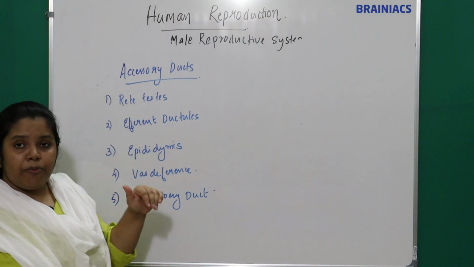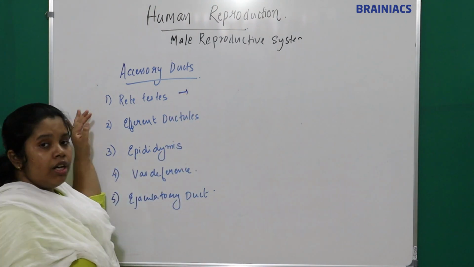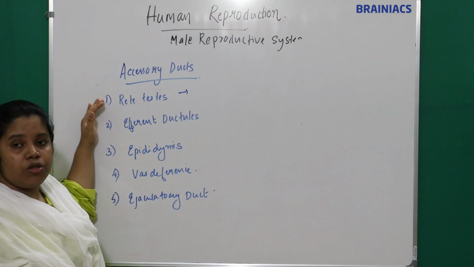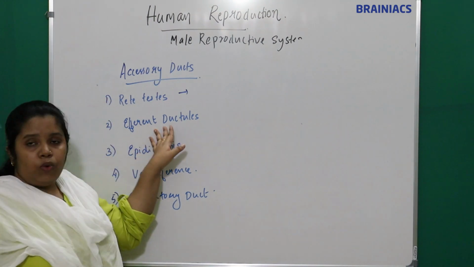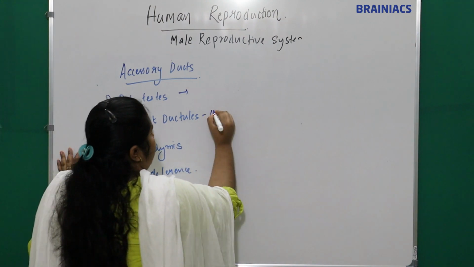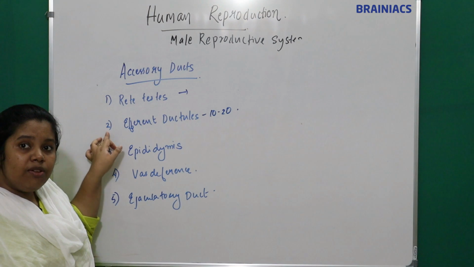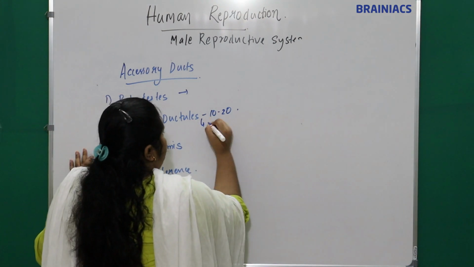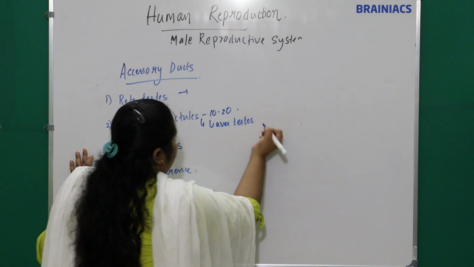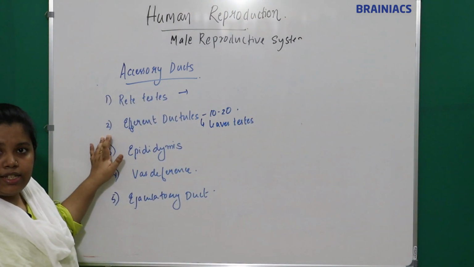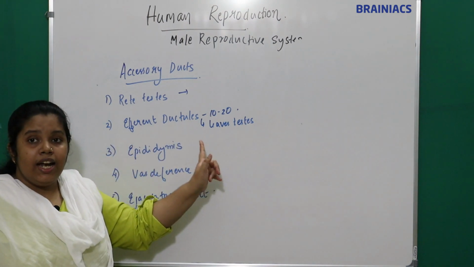Okay, so what are the potential questions from each of these? Rete testis is the network of ducts. And these are the 10 to 20 straight ducts, a structure which leaves the testis. These straight tubes or efferent ductules are the structures which leave the testis.